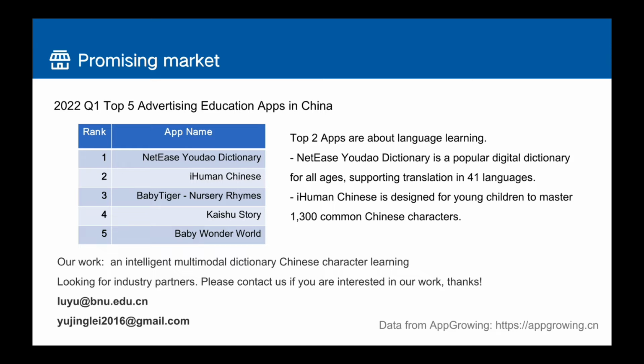And the iHuman Chinese, ranked second, is designed for young children to master 1,300 common Chinese characters, which indicates that the Chinese character learning topic and the digital dictionary tool are popular and acceptable. Our work is also targeting this market, and we are looking for industry partners. Please contact us if you are interested in our work. Now, let me introduce our work in detail.